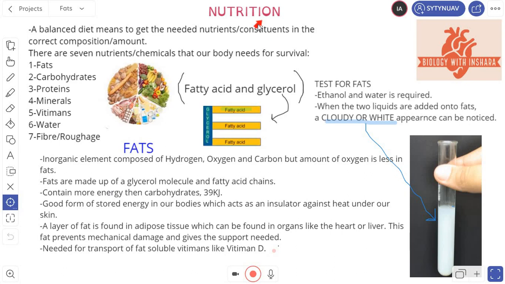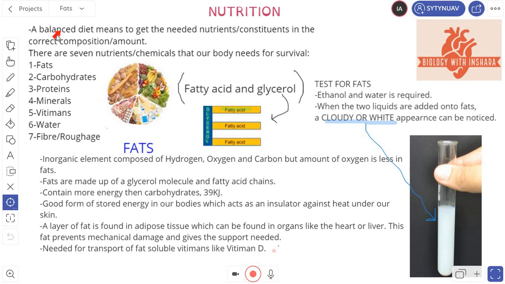Okay, nutrition. So what is nutrition? Nutrition is basically the process by which we living organisms eat food and get nutrients from the food that we eat, and those nutrients help in making protoplasm, in giving us the energy that we need, or in making the raw materials needed for some basic systems in our bodies, for cell division and so on. So that is what nutrition is. As you can tell from the word nutrition, the word nutrients should come to your mind. But first, let's understand what is a balanced diet. But before that, let's understand what is a diet.